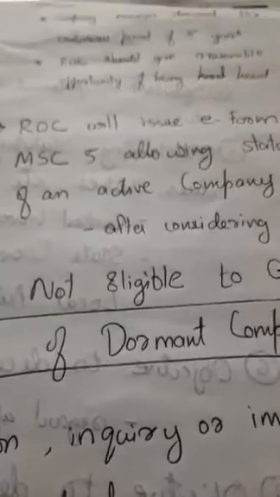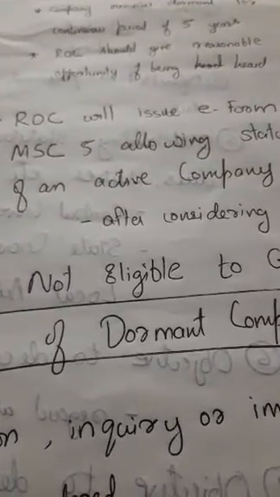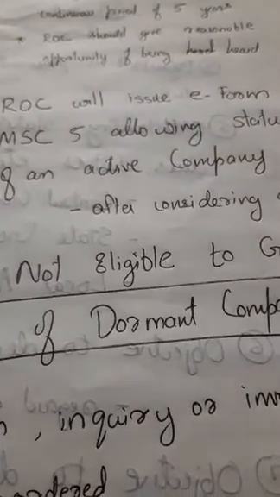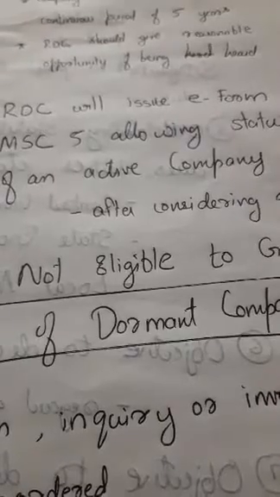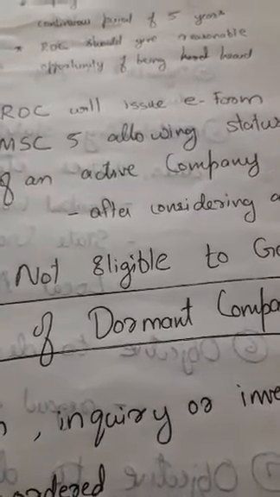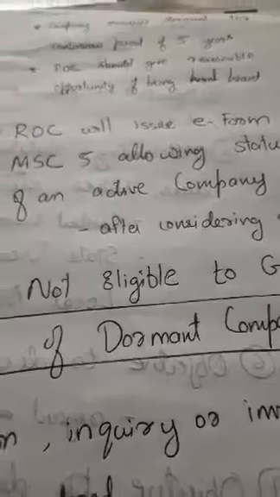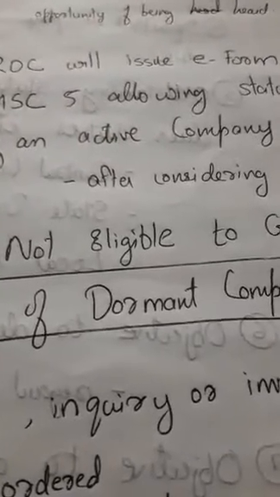If a company remains dormant for a continuous period of 5 years, the ROC should give a reasonable opportunity. The registrar will strike the name of the company from the register of companies in the circumstance the company failed to comply with the requirements of the section.